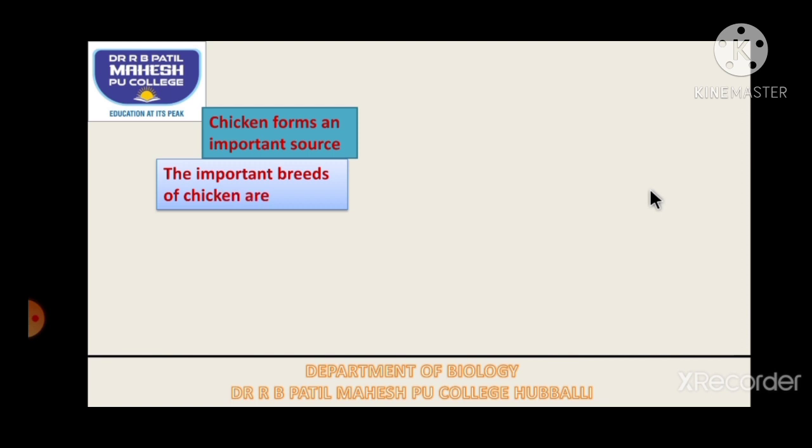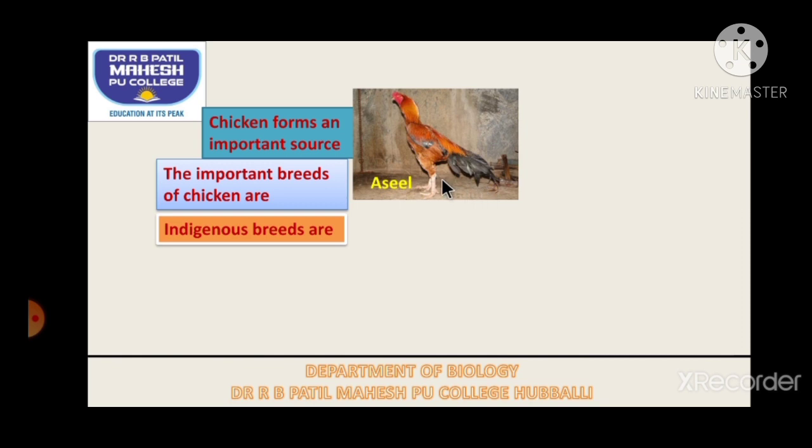The important breeds of the chicken are, just like dairy animals, classified into indigenous and exotic breeds. Even poultry birds are classified into indigenous and exotic breeds. We know the meaning. Indigenous breeds are native to India. Let's try to see a few examples. The first example is Asil.